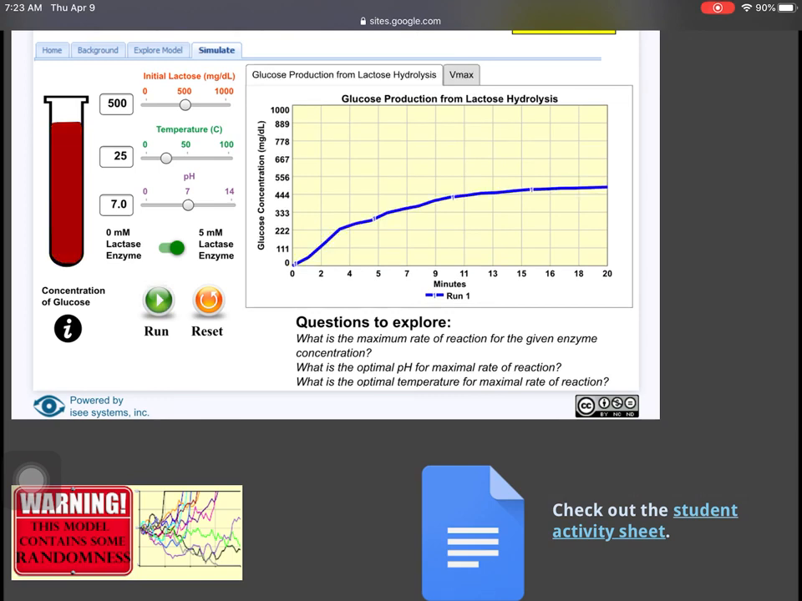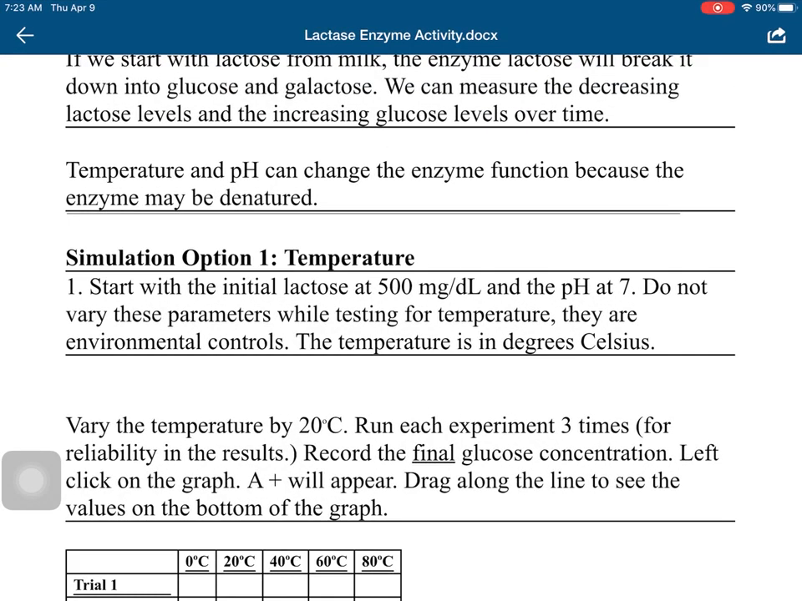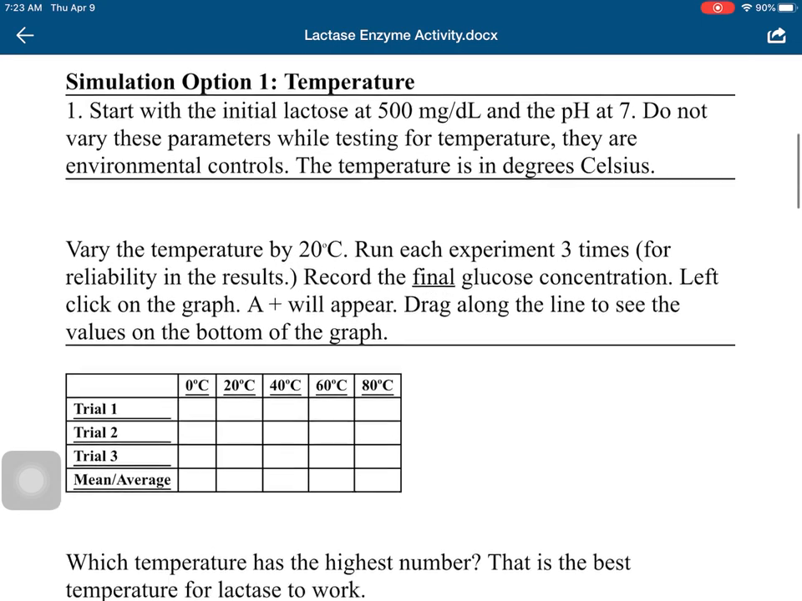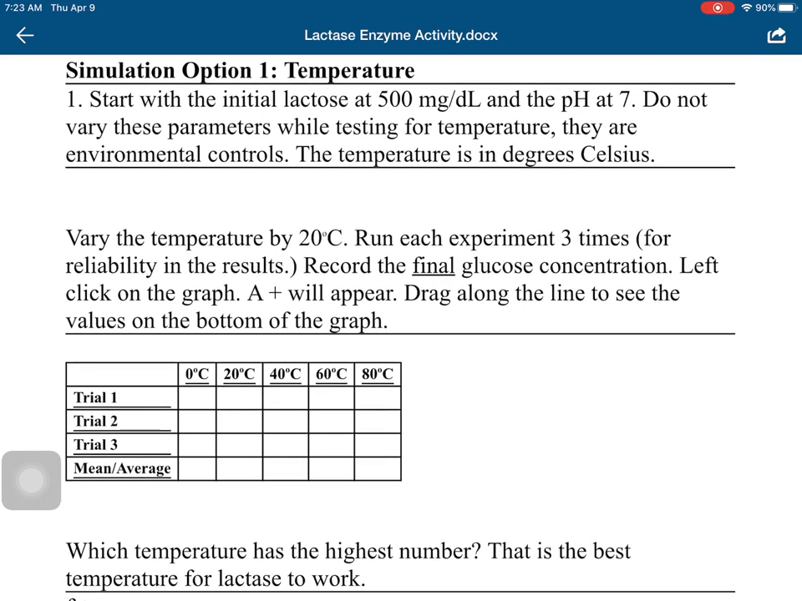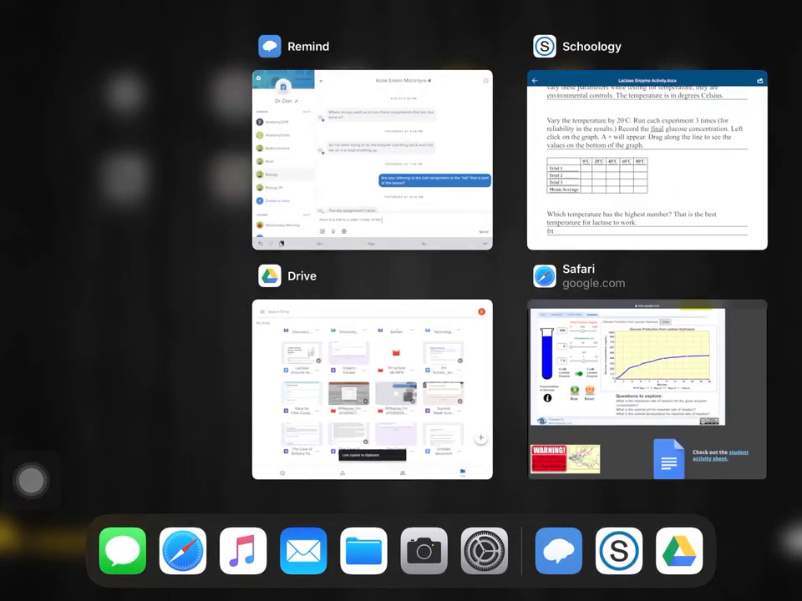Now I'm going to take the temperature, put it to 0, and run it on 0 1, 2, 3 times. I get 0 each time. So that is what I'm going to record here. So in the data table, I'm going to put trial 1 at 0. I'm going to put that I didn't get any glucose solution. So then I'm going back to the